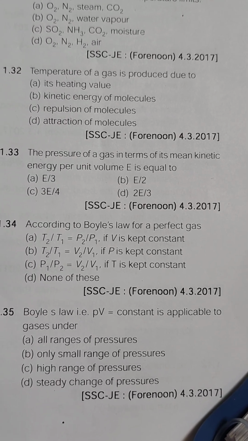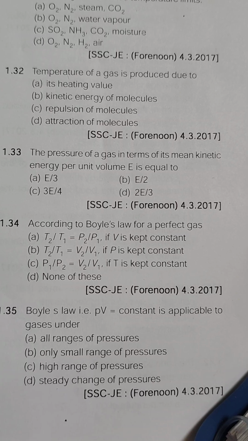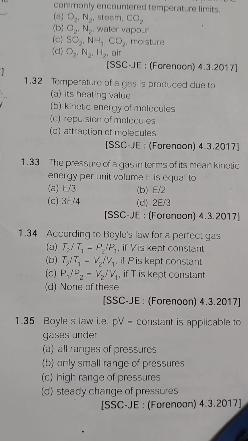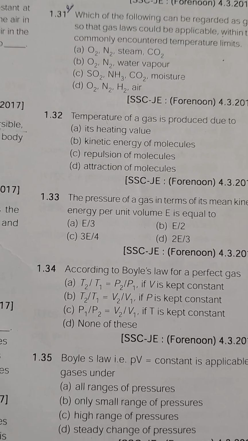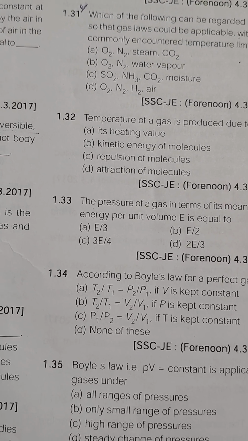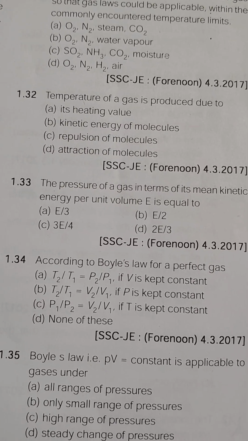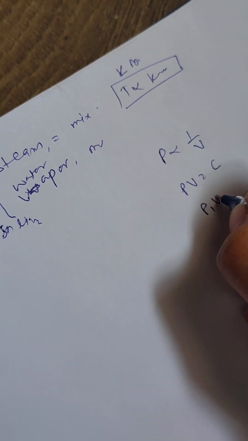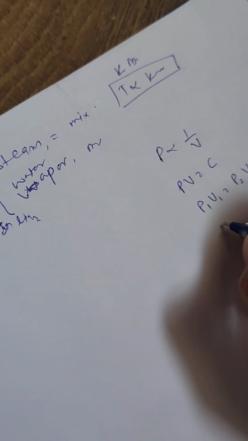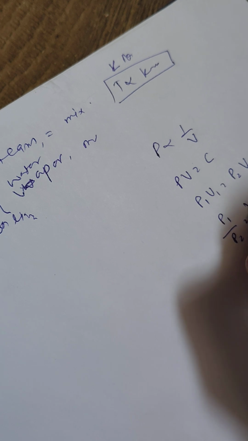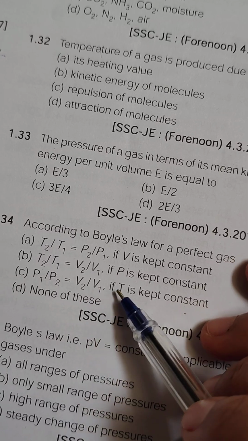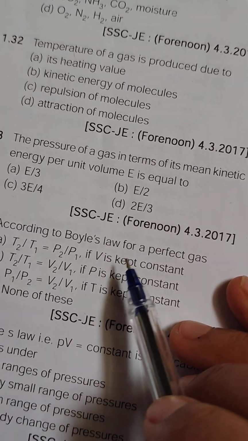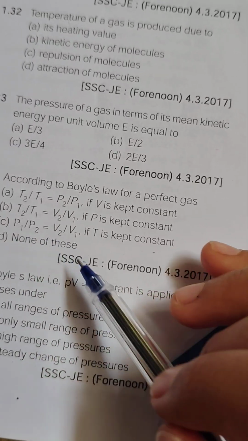According to Boyle's law, for a perfect gas, already covered in a previous question, pressure is inversely proportional to volume. So PV equals constant. So P1 V1 equals P2 V2. P1 by P2 equals V2 by V1, if temperature is constant. So option C is right.